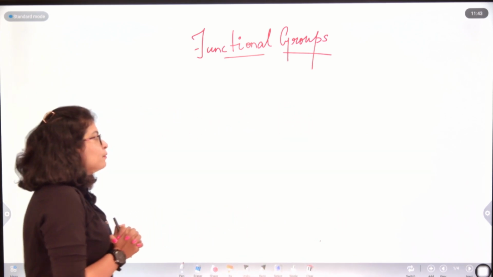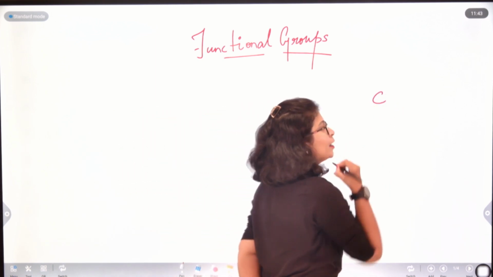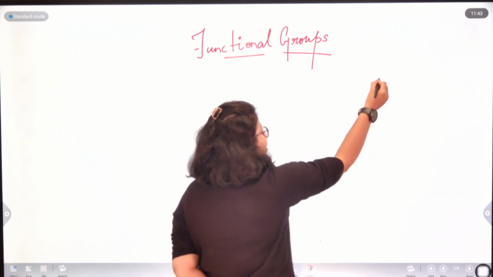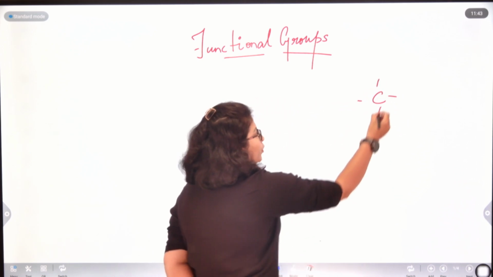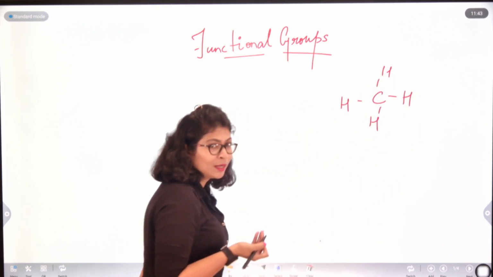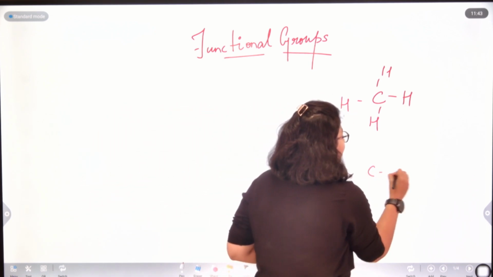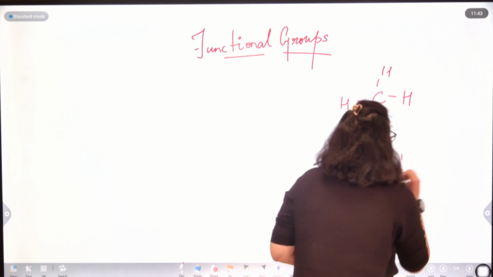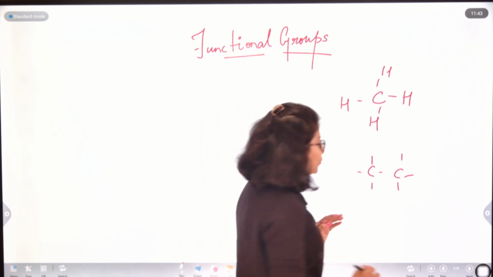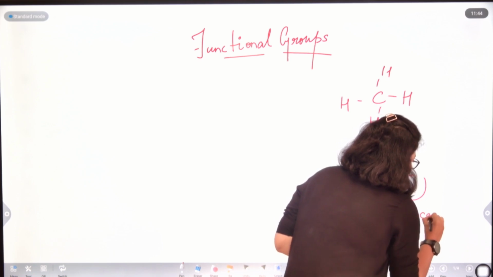In the initial classes, I said that a carbon atom can form 4 bonds. If it is forming all its 4 bonds with hydrogen and carbon, satisfying its need for 4 electrons, its tetravalency, with hydrogen or other carbon atoms, then it falls under the category of pure hydrocarbons, right? We were calling it hydrocarbons.